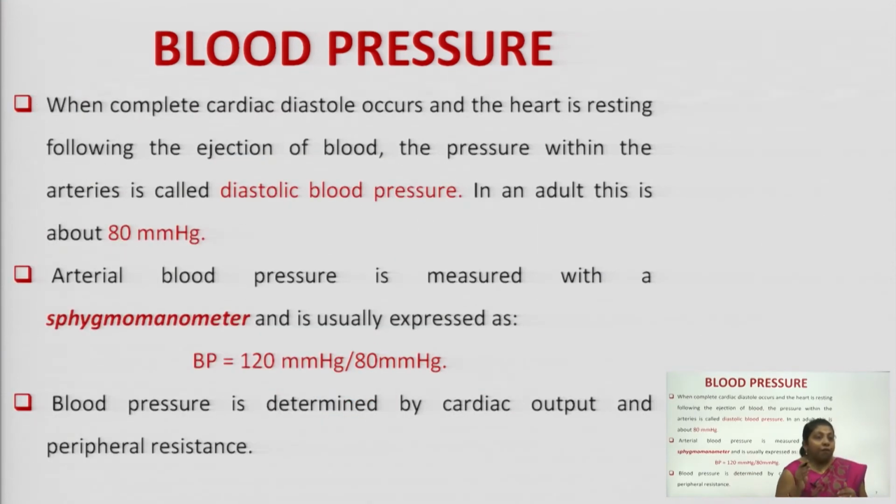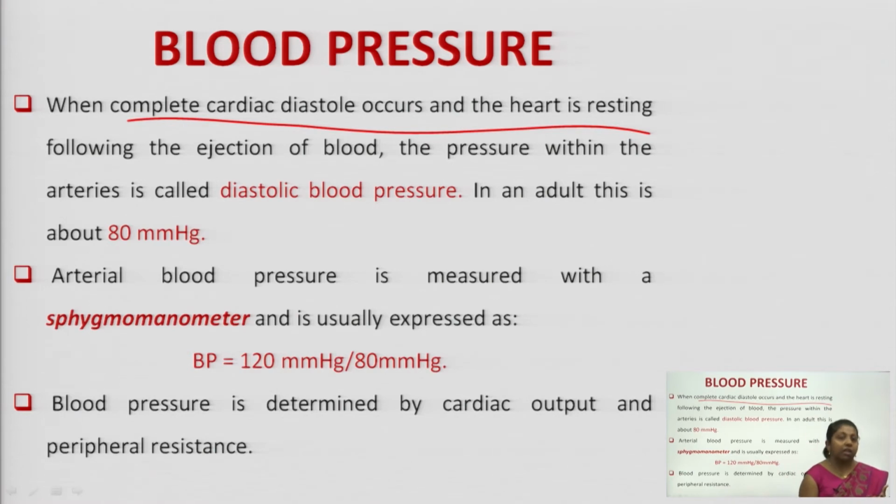Now, once systolic blood pressure is completed, your blood has been released into the aorta. So, now when complete cardiac diastole occurs, means your heart is now in the resting phase.